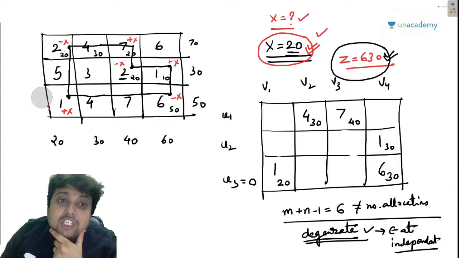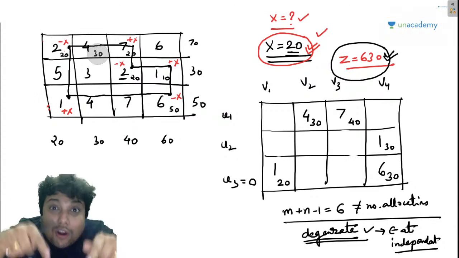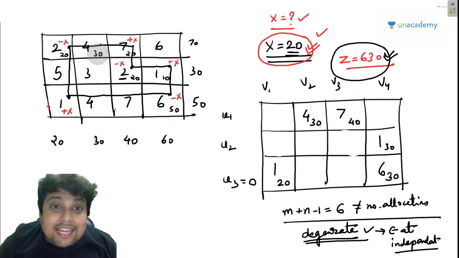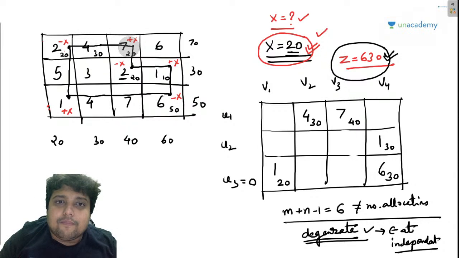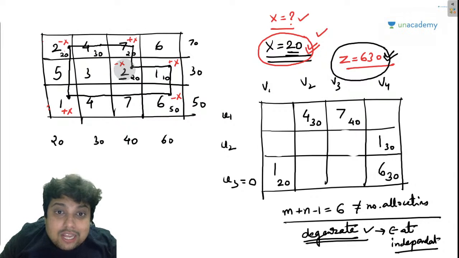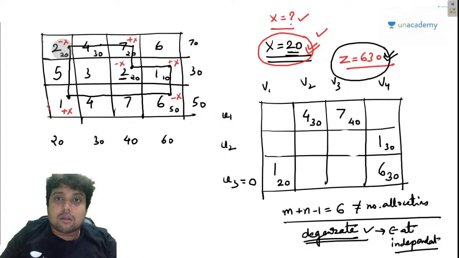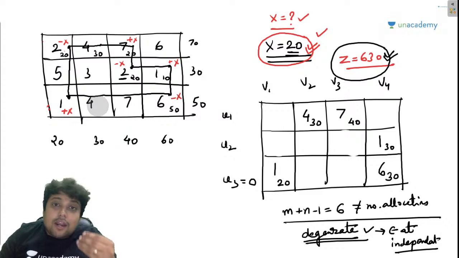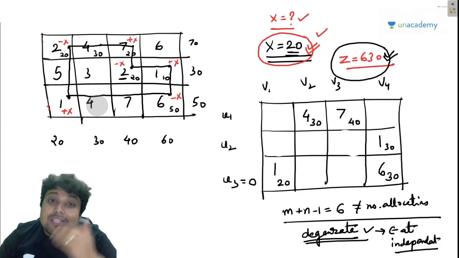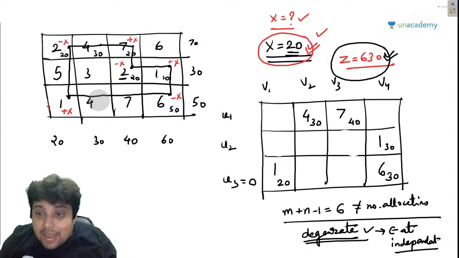So these positions are basically depending on each other. Any difference in this position will affect all the other positions. So these positions, my friends, are dependent positions. Whereas I want an independent position.